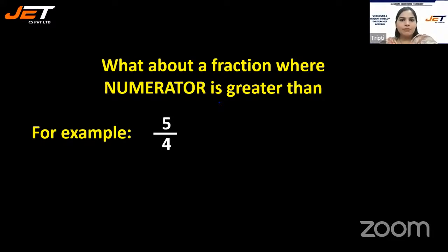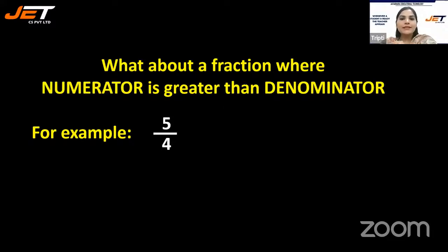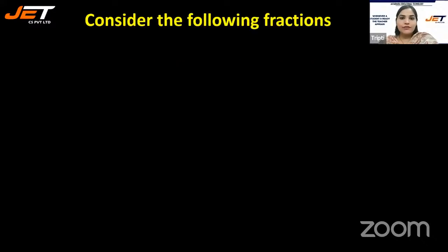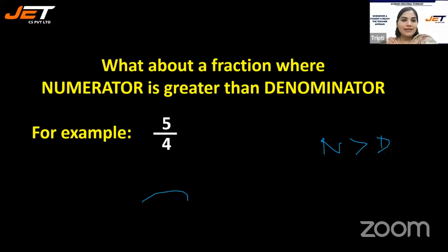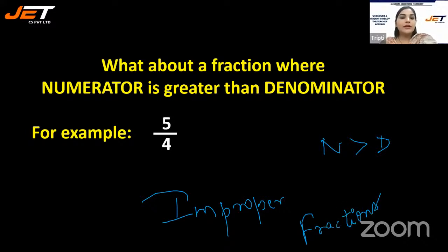What about a fraction where the numerator is greater than the denominator? Here you can see that the numerator is greater than the denominator: 5 by 4, 9 by 7. Such fractions are called improper fractions, where the numerator is greater than the denominator.